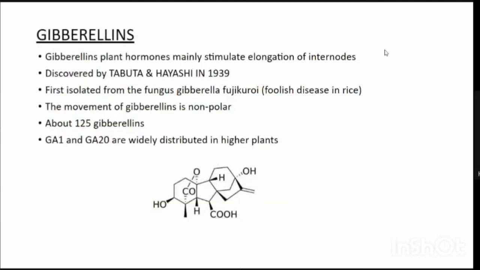Gibberellins. Gibberellin plant hormones mainly stimulate elongation of internodes. Discovered by Takahashi and Yabuta in 1939, they were first isolated from the fungus Gibberella fujikuroi, which causes foolish seedling disease in rice. The movement of gibberellins is nonpolar. About 125 gibberellins are known, and GA1 and GA20 are widely distributed in higher plants.